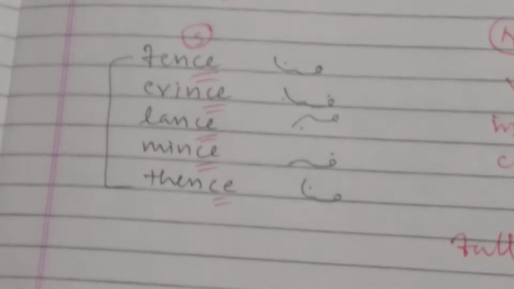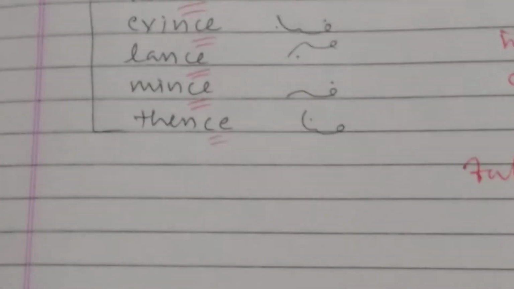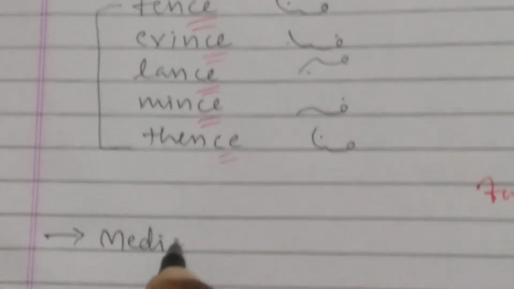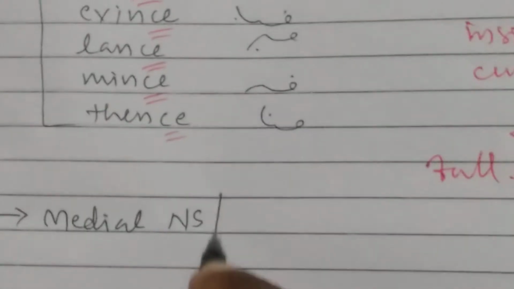Okay. Next, one more important thing in this lesson: I am writing medial NS or NZ.